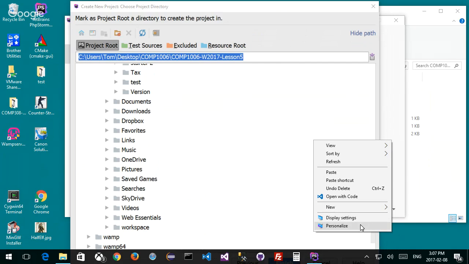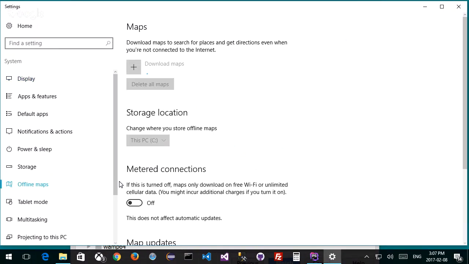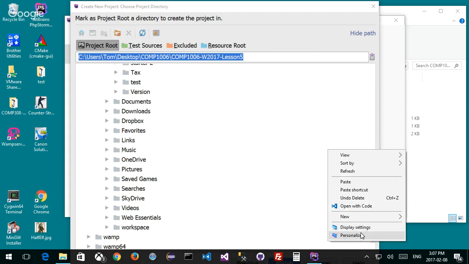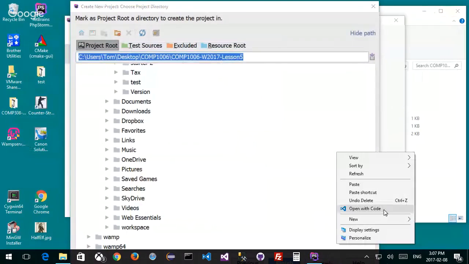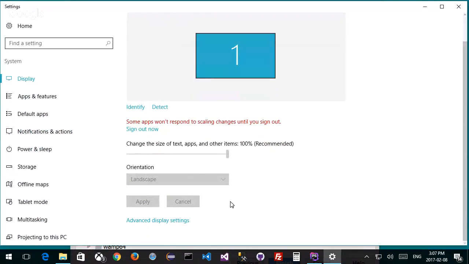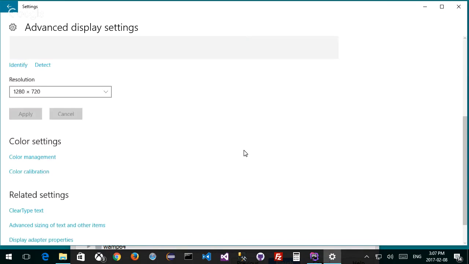I'm just going to change my display settings, right, instead of going 100%, and of course I can't. Let's try that again. That was a weird click. It's because I'm displaying things on the projector. See, I can't even change this. Some apps won't respond, but I can do this.